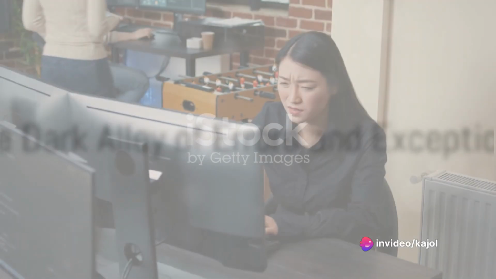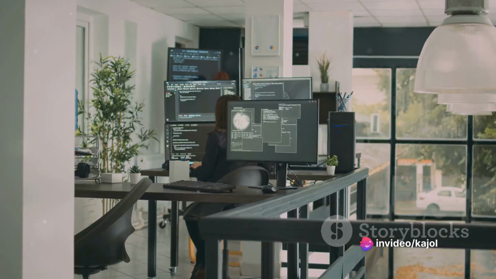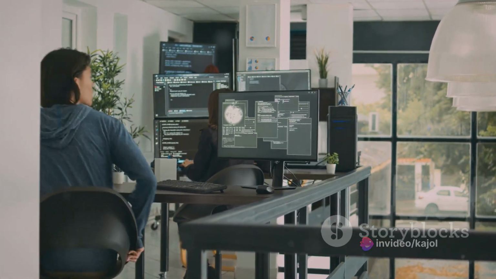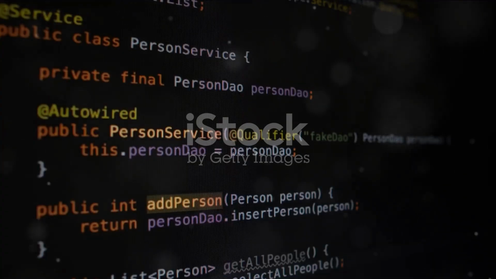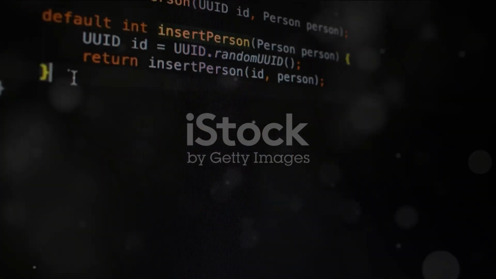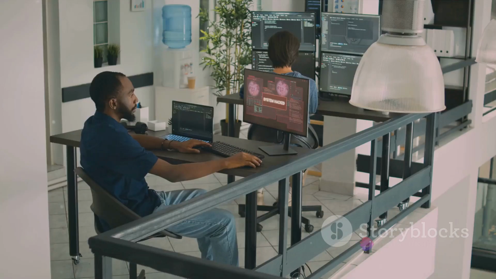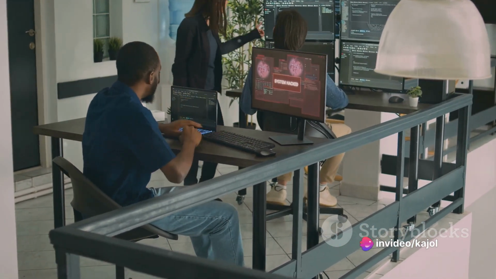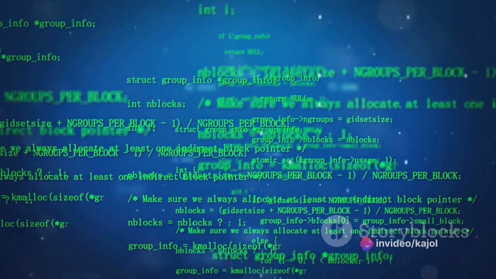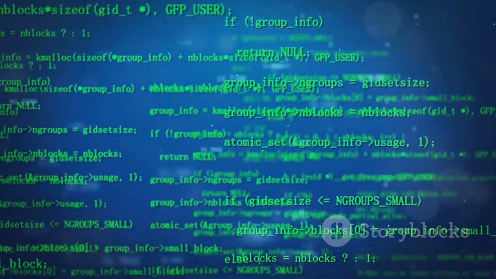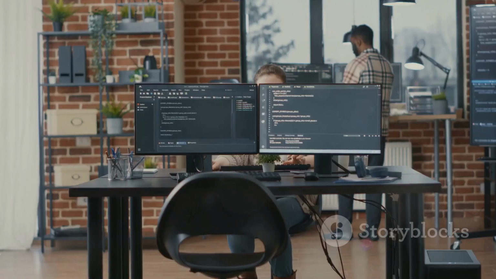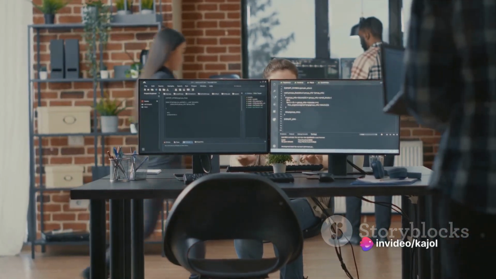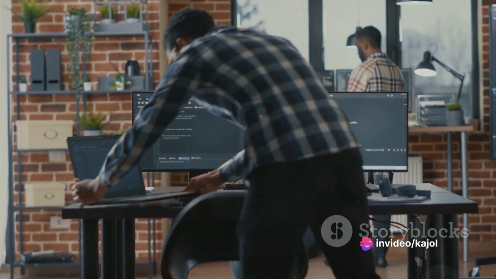Ever wondered what happens when a program enters a dark alley of errors and exceptions? Well, it's a common occurrence in the world of programming. Picture this: you're coding a program, and suddenly, the user enters invalid data. Or perhaps the file your program desperately needs to open has disappeared into thin air. Maybe the network connection decides to take a sudden vacation. Or worse, the class your program needs can't be found. These are all examples of exceptions, the unwelcome guests in your program's execution.